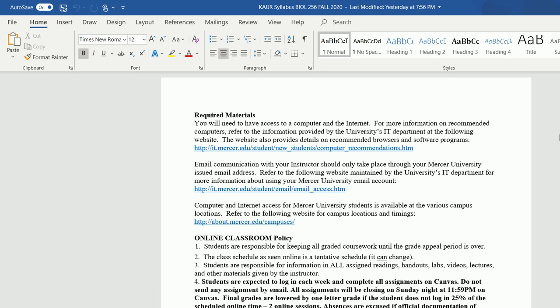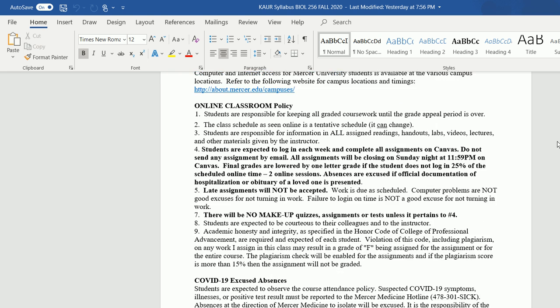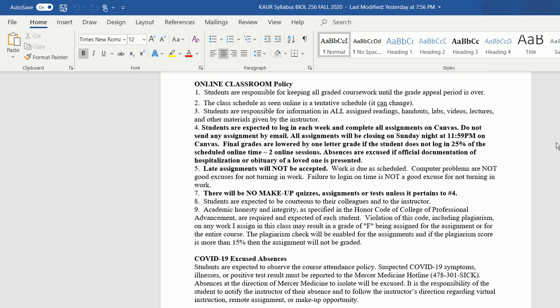So you need access to a computer and the internet, and these are some of the online classroom policies. Every week I'm going to create the quizzes and the tests, and I'm going to go over them. You will be getting one week to do those. We will also be doing some case studies. The case studies, tests, and quizzes will be closing on Sunday night at 11:59 p.m.